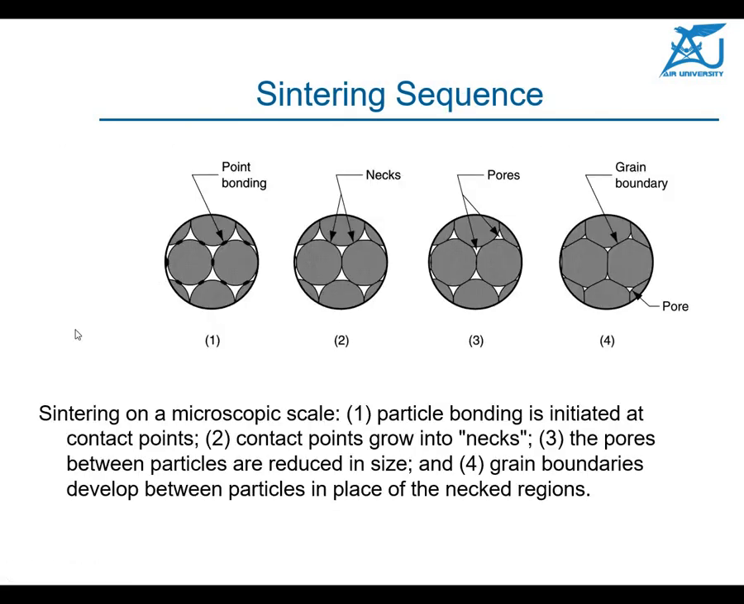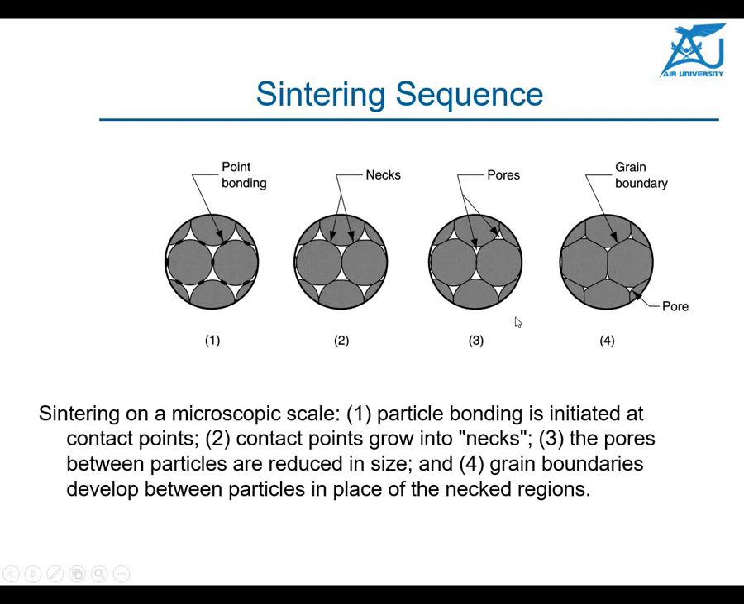Okay, here you can see over here. These are, for example, your point bonding. In the initial stages, you can see point contacts over here. Then the necks are generated, and ultimately these pores are getting smaller and smaller, and finally you can see the shape of the complete product over here formed after the sintering process.